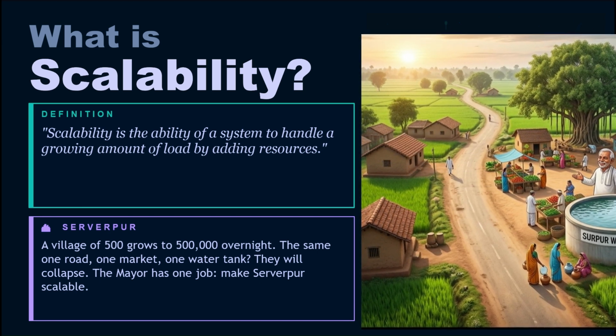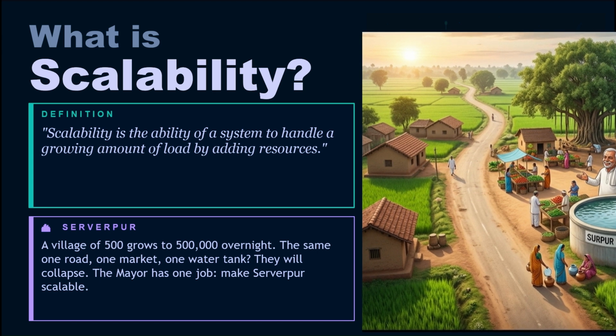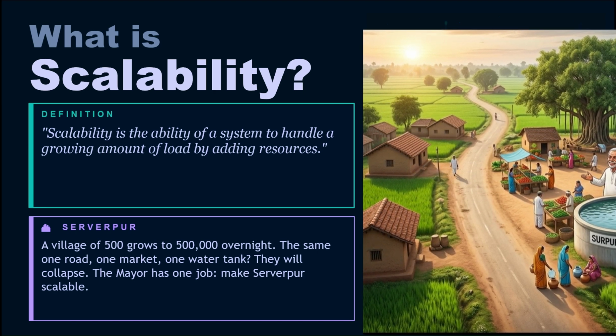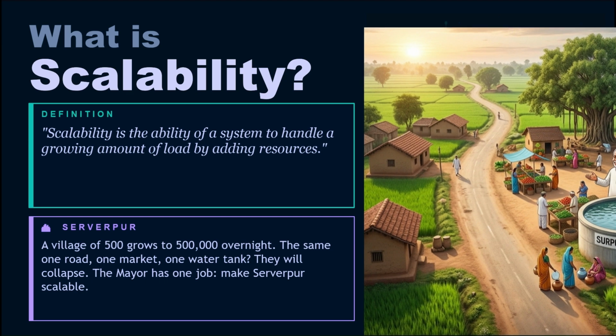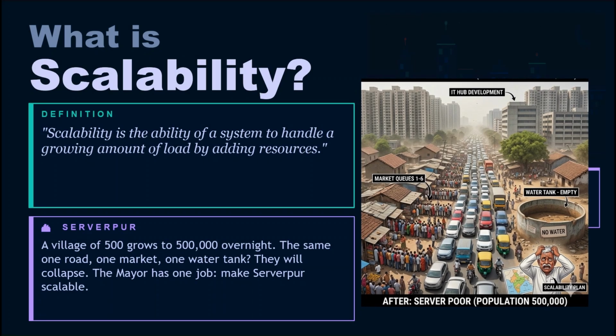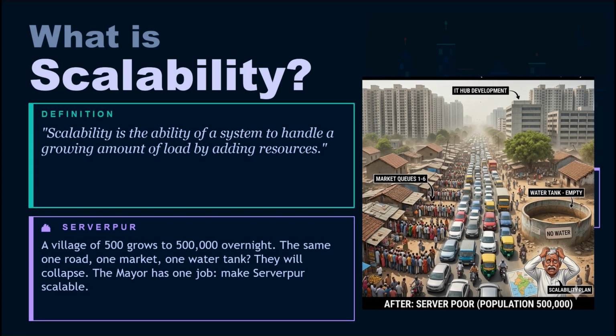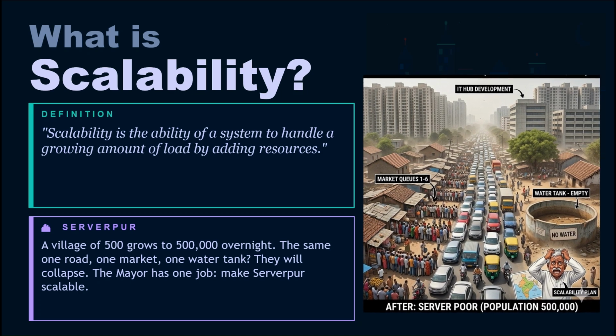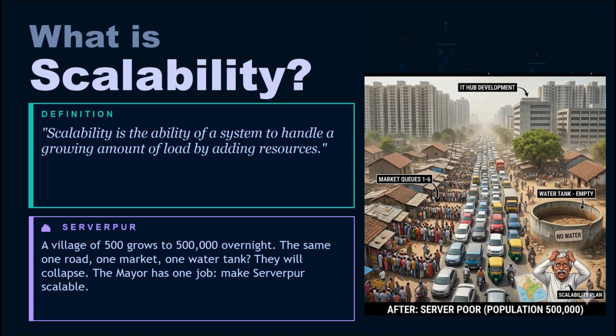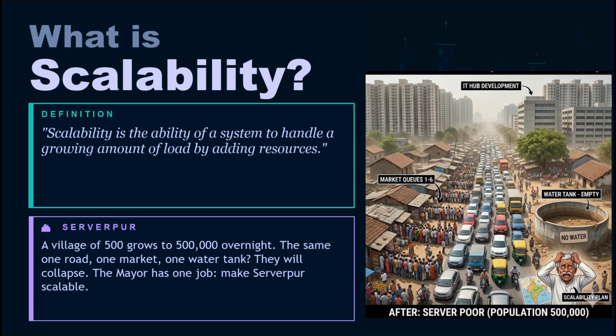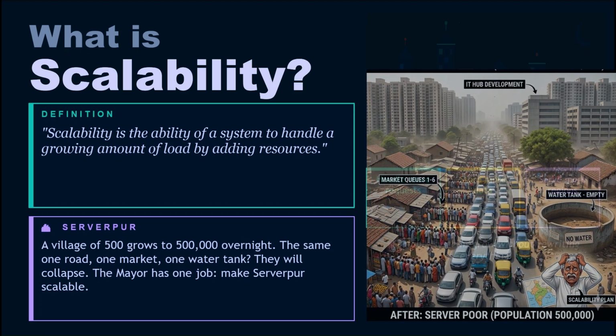Then the government announces Serverpur is becoming the new IT hub. 5 lakh people are moving in over the next 5 years. The same one road, completely jammed. The one market, 6-hour queues. The water tank, empty by 8 am itself. The mayor now has exactly one job: make Serverpur scalable.